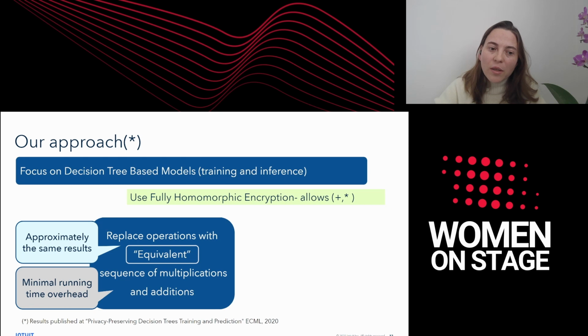And another challenge was to have the running time overhead as minimal as possible, because operating over encrypted data is much more costly than operating on clear text data, and especially if we have many multiplications in our algorithm. So there was a challenge to actively minimize the number of multiplications while preserving the accuracy.